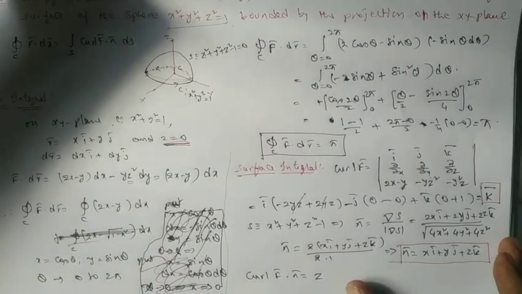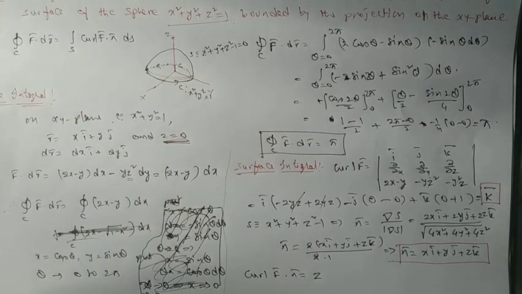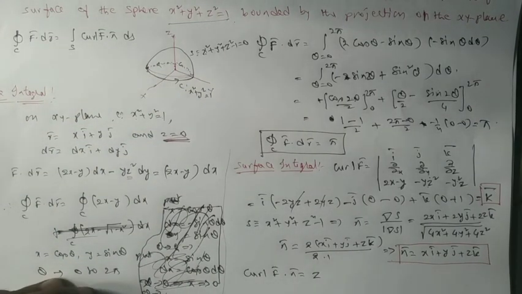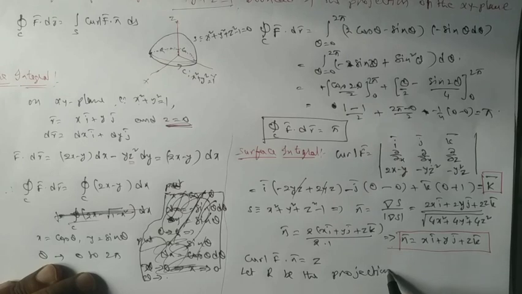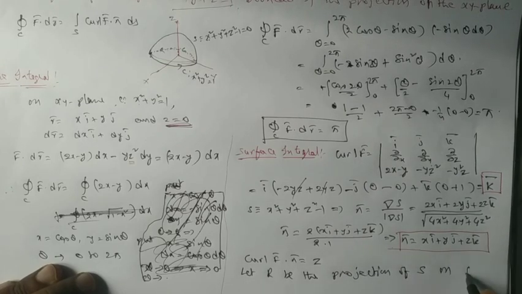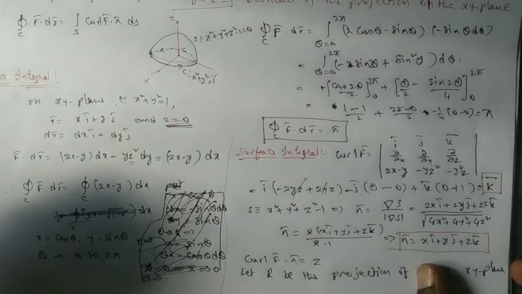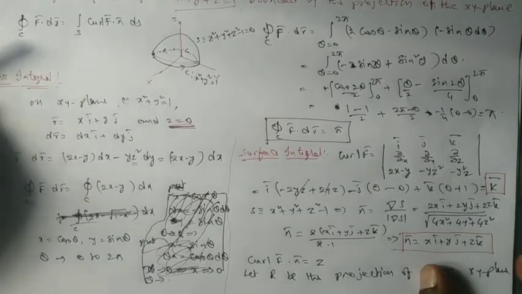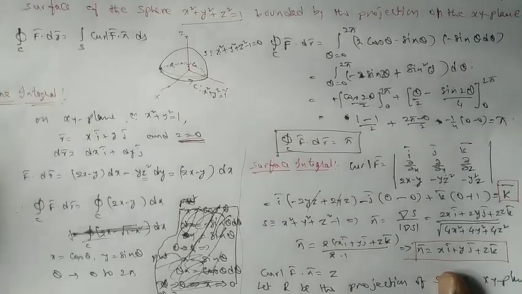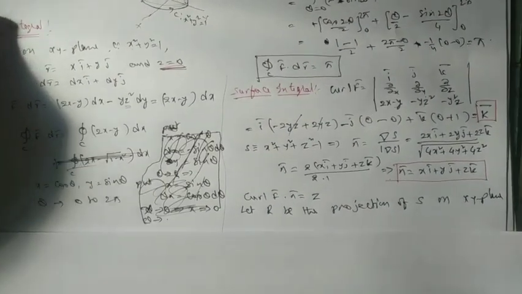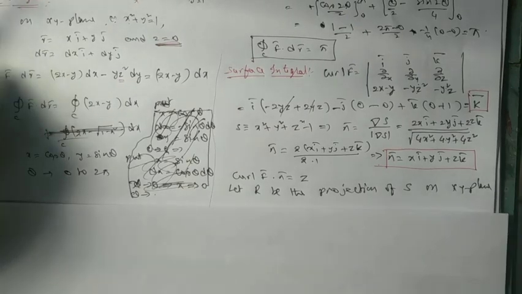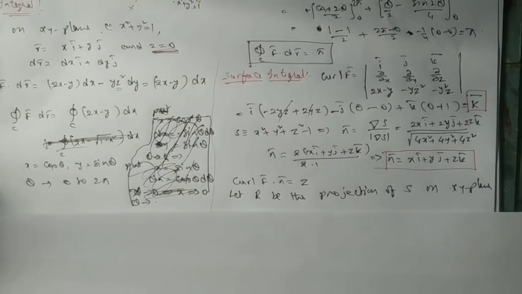Now we have to take the projection of the surface S onto the xy plane. So I am taking R to be the projection of S on the xy plane. If you take that projection on the xy plane, we can calculate that problem easily with the logic that I am writing here. Let R be the projection of the surface S, then we have it like this.